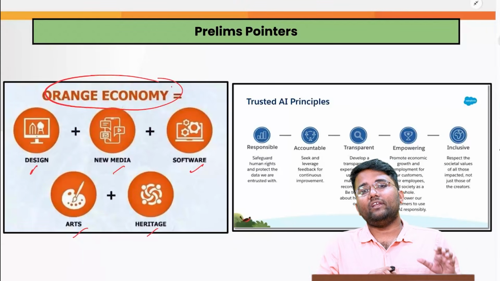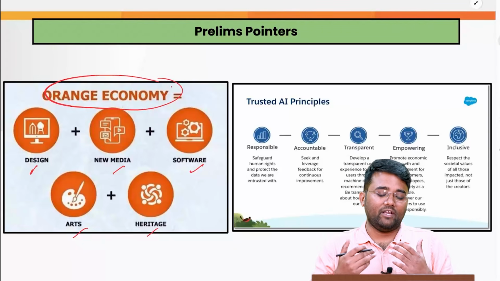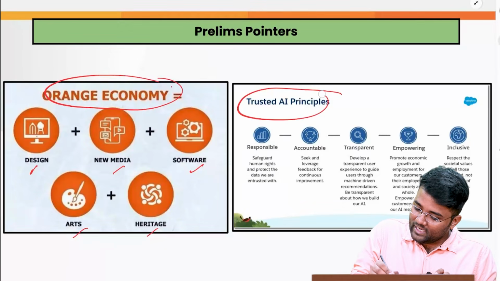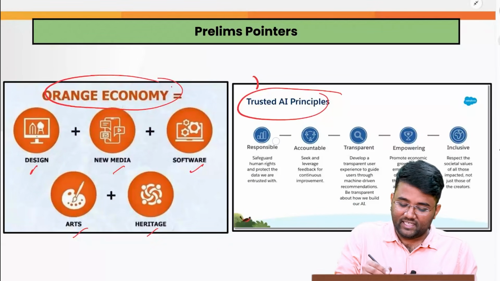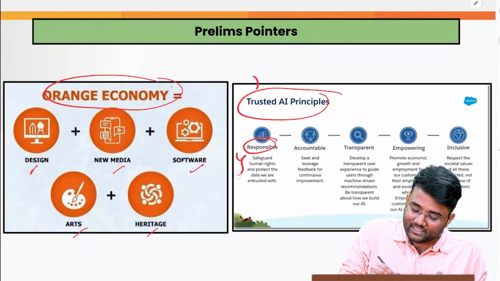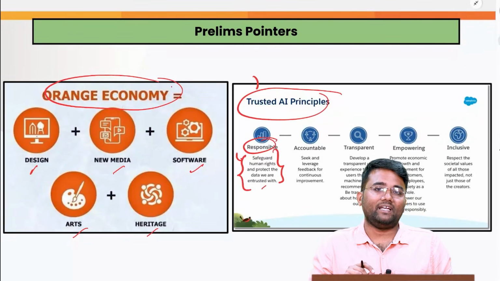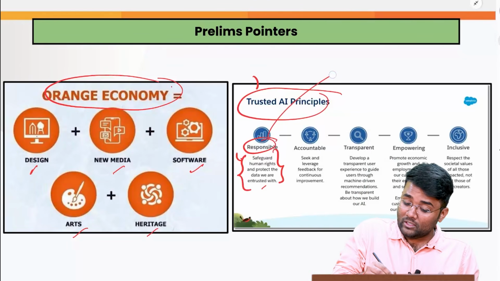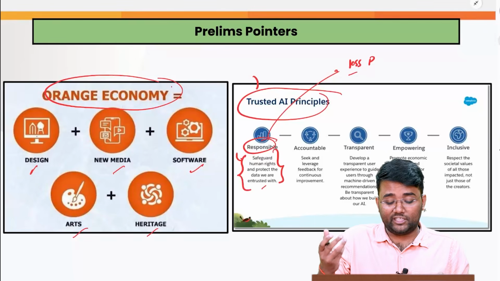When we are talking about artificial intelligence, we want to develop a framework where this AI is trusted and follows ethical principles. For example, it is responsible, providing safeguards to human rights and protecting the data we are entrusted with. It does not lead to loss of privacy or dignity of people.